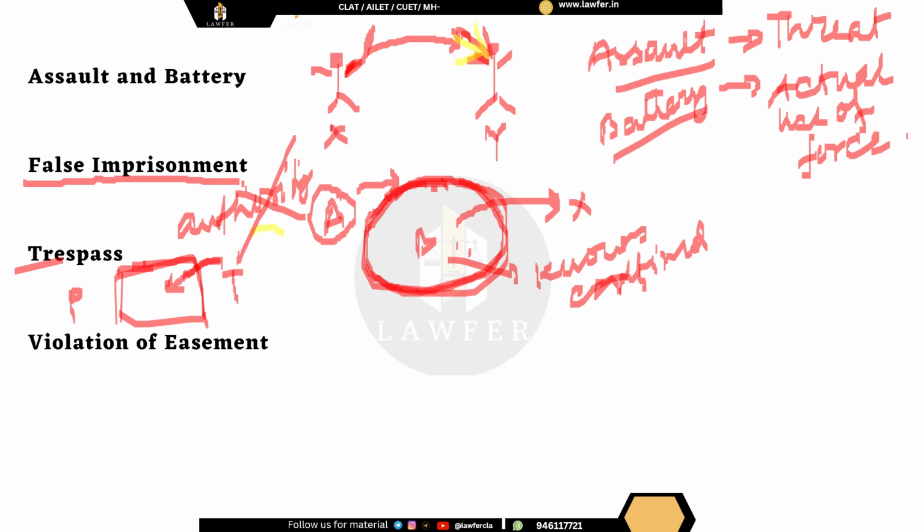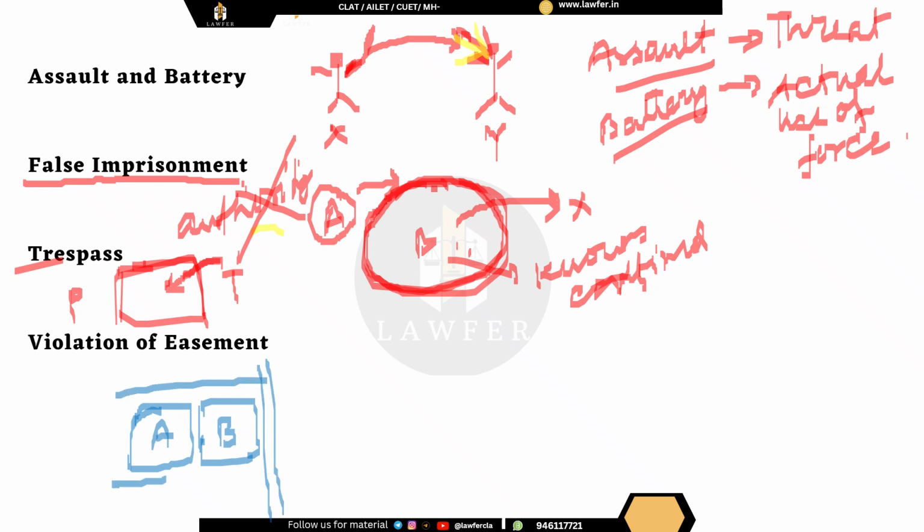Next, we come to easement. Now, what is easement? Let us first understand. Easement is an equitable right. Suppose there are two houses, A and B, and then this is the main road. Now, if you see the location of the two pieces of land, it is such that if from A somebody wants to go to the main road, that person has to cross B and then come to the main road.